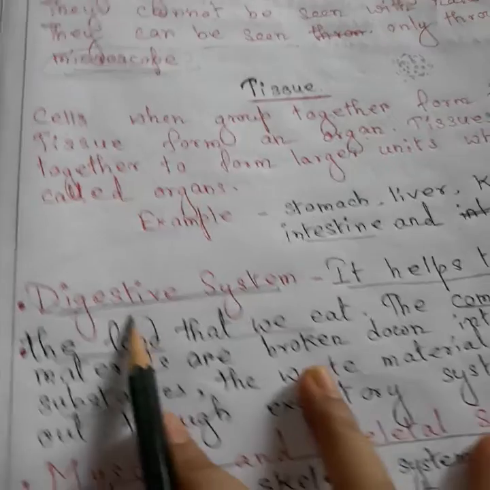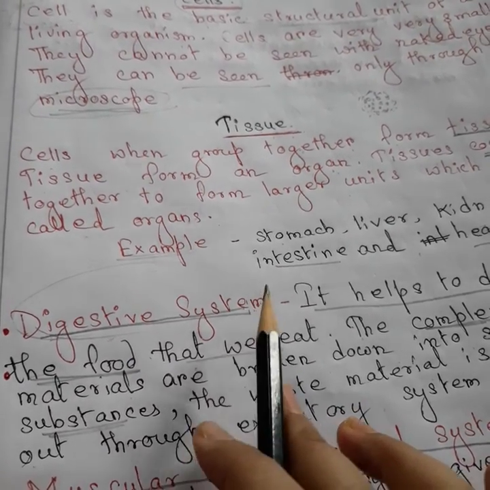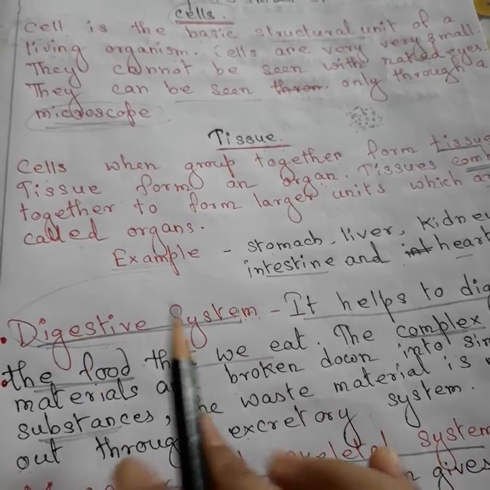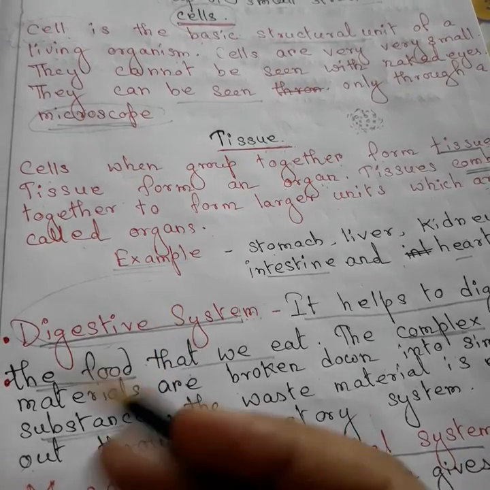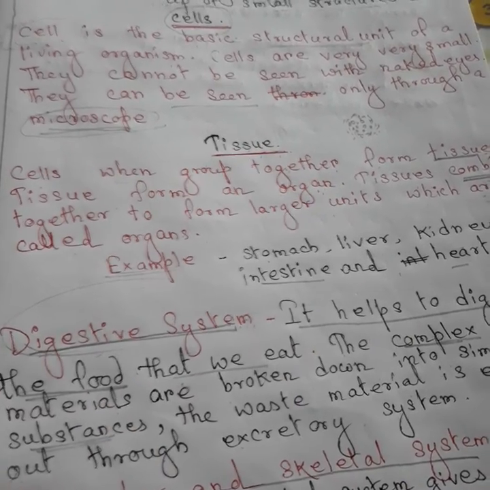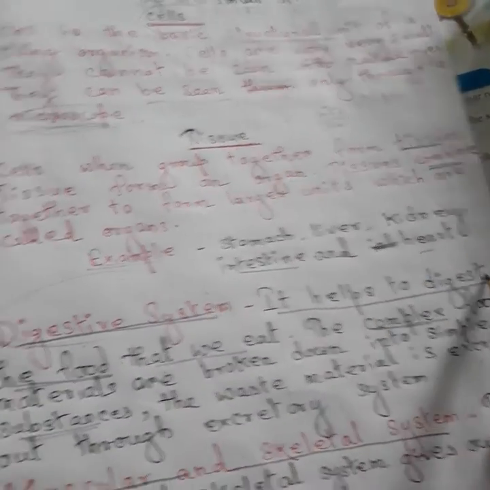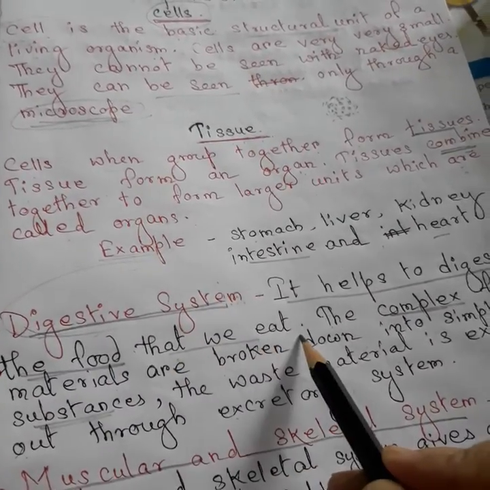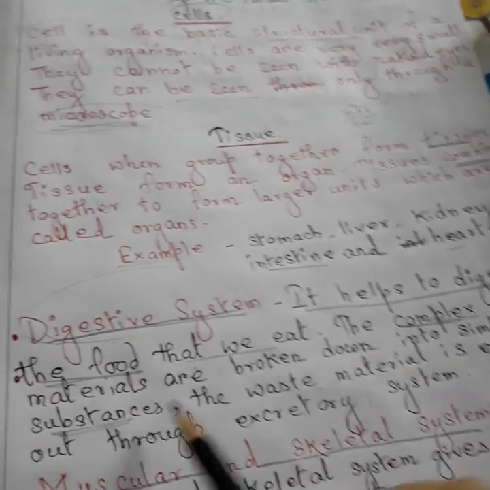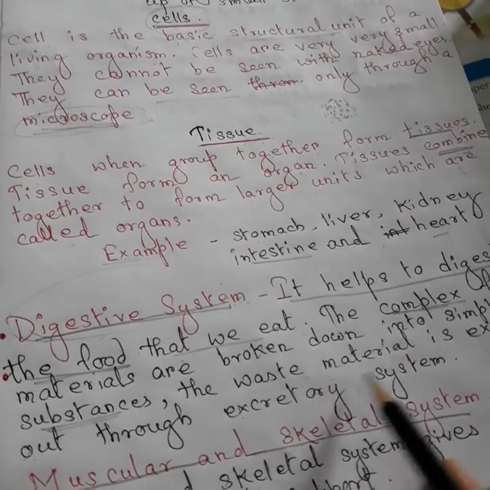Next, what is the digestive system? As I have told you, when organs group together, organ systems are formed. What are the different types of organ systems? The first one is the digestive system. So what is the function of the digestive system? The digestive system helps to digest the food that we eat. The complex food materials are broken down into simpler substances. The waste materials are excreted through the excretory system.